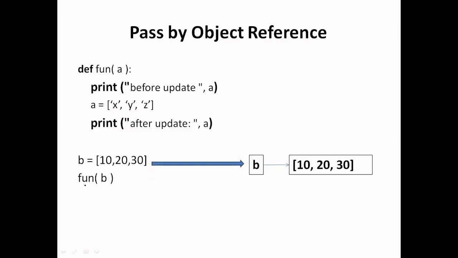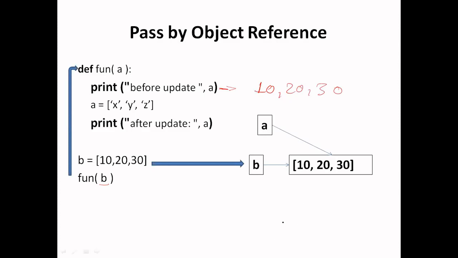And when we call this function fun by passing this object b as an object reference, control will move to this function and this line will be executed first. The answer of this line will be 10, 20 and 30, because variable a will refer to the same object, since in Python we pass the object reference, not the object's copy.